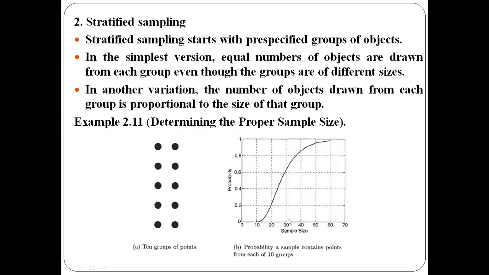If you increase the sample size to 30, the probability of selection of data objects from each of the clusters is 60%. So as you increase the sample size, there is a higher probability of selection of the data objects. This is about the second type of sampling.